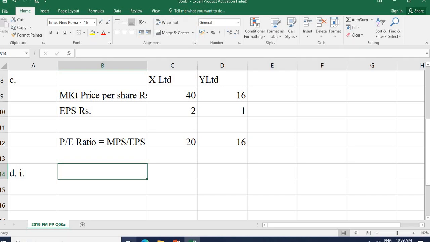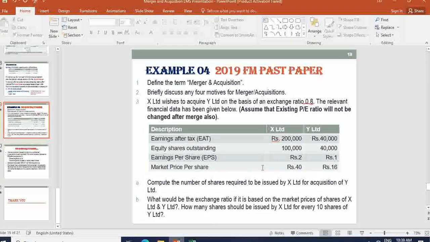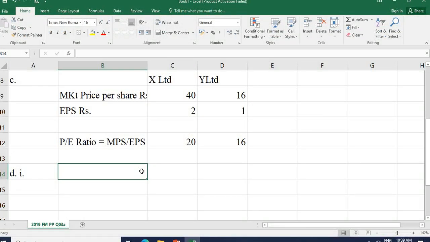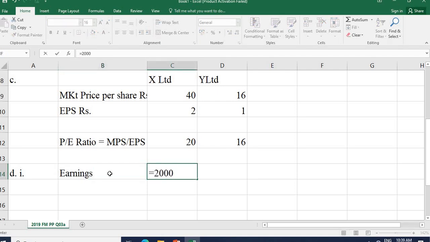You know the earnings: 200,000 for X and 40,000 for Y Limited. After the acquisition, the earnings will be 200,000 plus 40,000, which is 240,000.